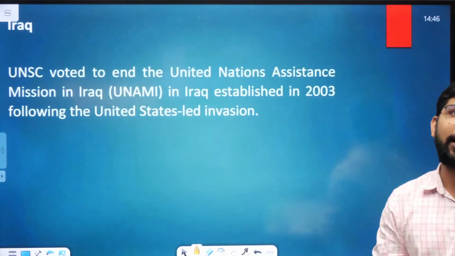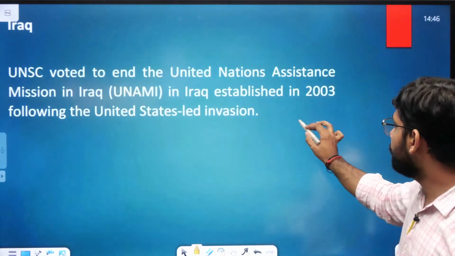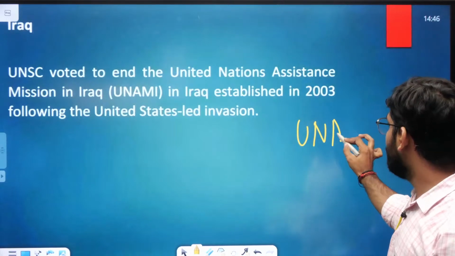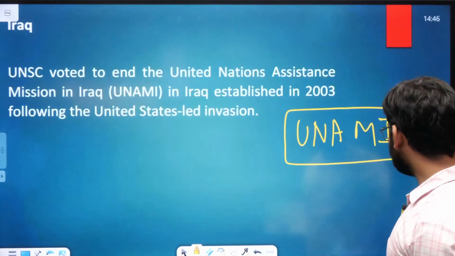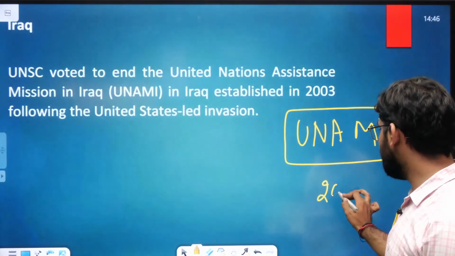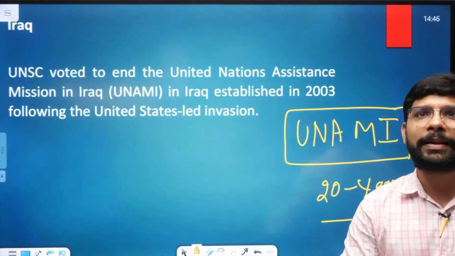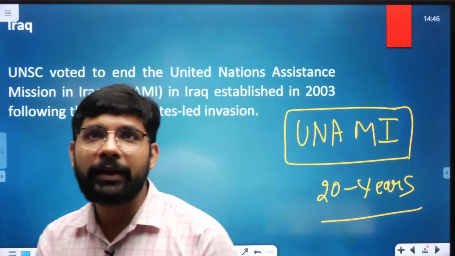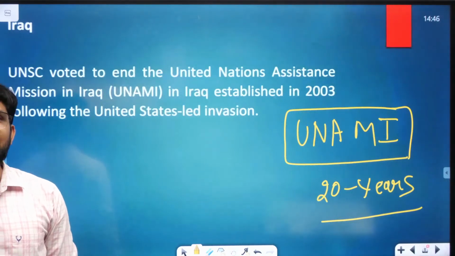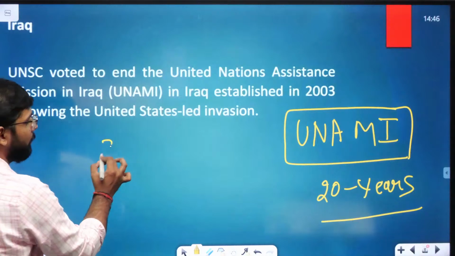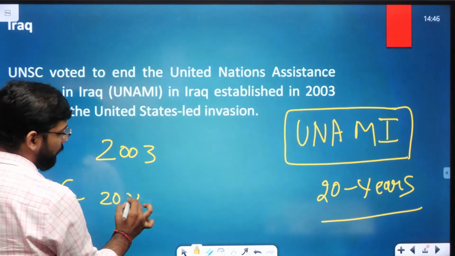UNSC, United Nations Security Council, voted to end the United Nations Assistance Mission with the name UNAMI. United Nations Assistance Mission in Iraq. UNAMI mission completed 20 years. It was started in 2003 by the United States led invasion, and recently it was ended after the 20 years.